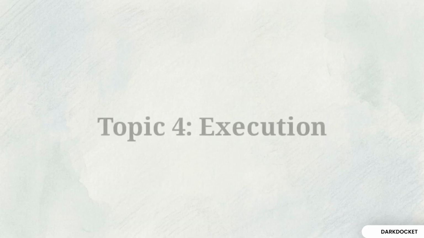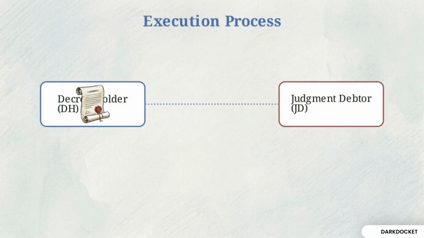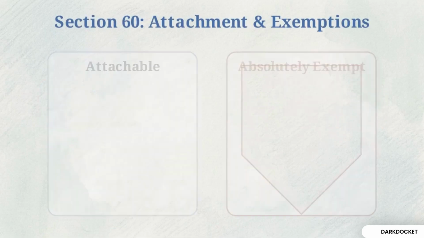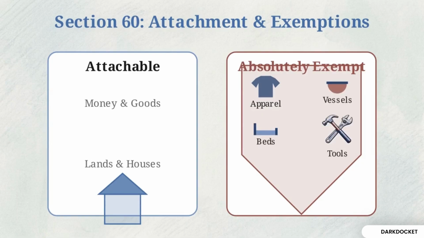We move to Topic 4, execution. This is the stage where the court translates a written decree into the actual recovery of property or money from the judgment debtor. Section 60 identifies what can be attached and sold. It also lists vital exemptions. Wearing apparel, cooking vessels, beds, the tools of an artisan, and seed grain of an agriculturalist are absolutely exempt from